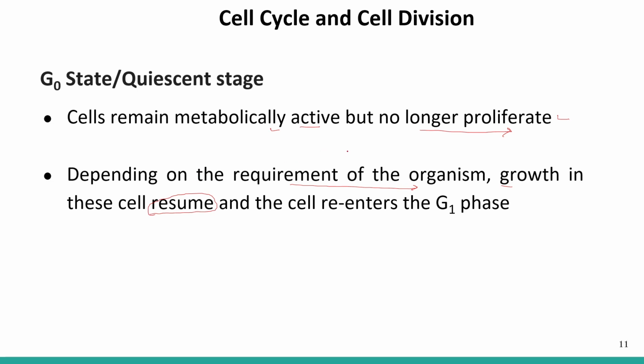So from G1, cells enter the G0 phase. In G0 phase, if they are trapped, they are known to be terminally differentiated. And then from the G0 phase, cells can again enter the G1 phase, depending on the requirement of the organism.